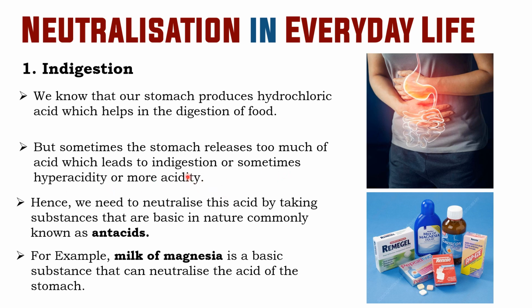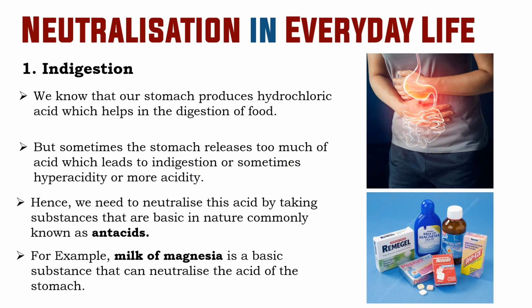Sometimes we eat more, or the food is not digested properly, so at that time the stomach produces more hydrochloric acid to digest the food. Then our stomach contains more acid, and because of that hyperacidity we can get indigestion or stomach pain.